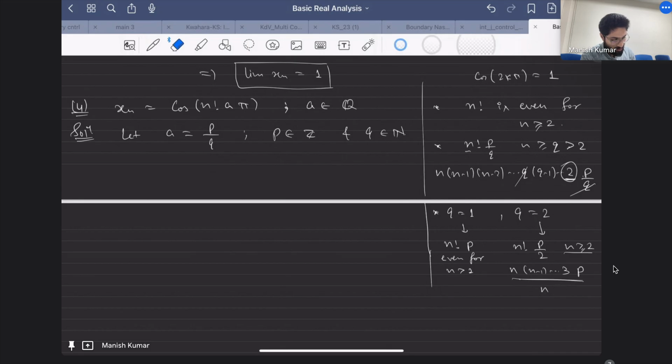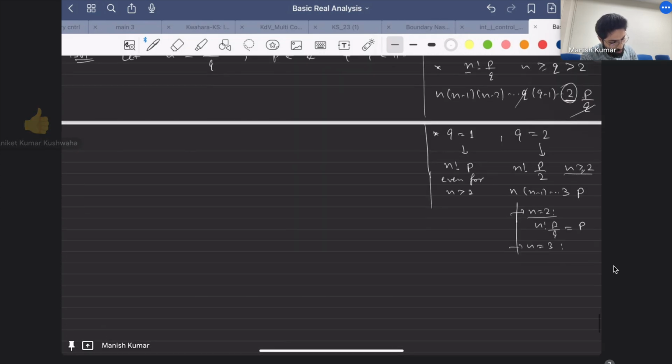If n is equal to 2, this expansion does not make sense, right? Let me write it as a case. If n is equal to 2, n factorial p by q would be just p. Even if you take n equal to 3, n factorial p by q would be 3 times p. Again, there is no guarantee.